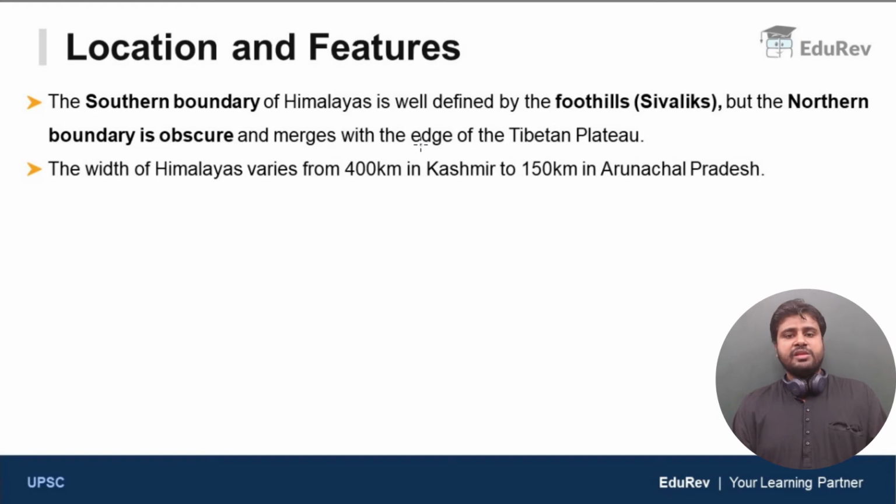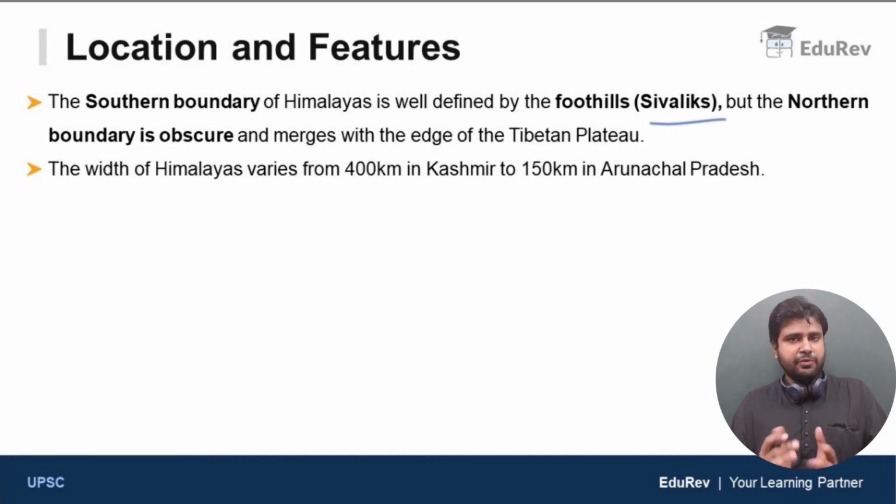Now, this point is very, very important. The southern boundary of the Himalayas is well defined by the foothills. We call these foothills Shivaliks. But the northern boundary is obscure. It means it is not clearly defined and it merges with the edge of the Tibetan Plateau.